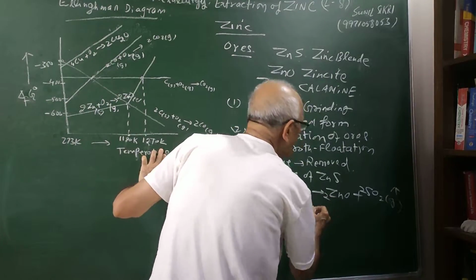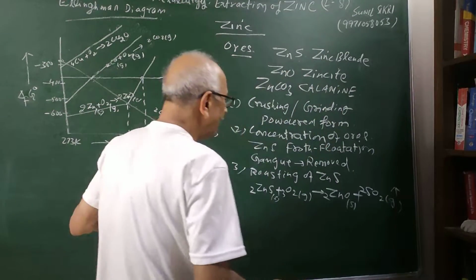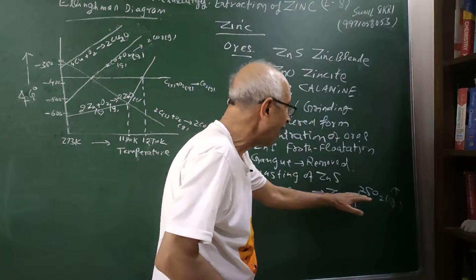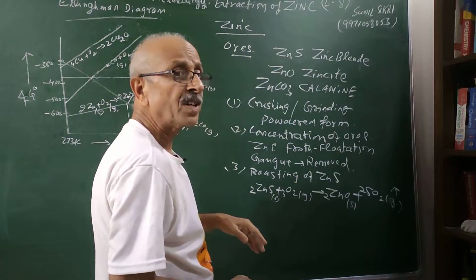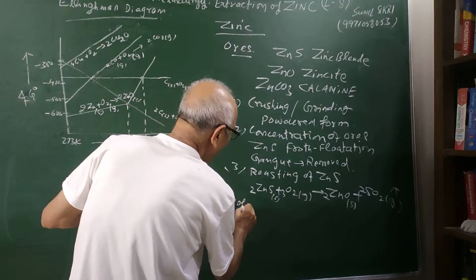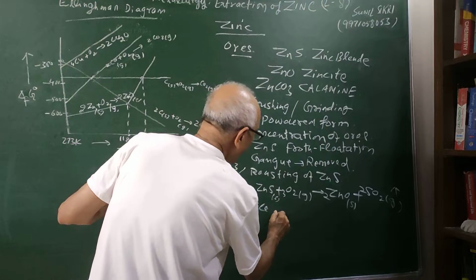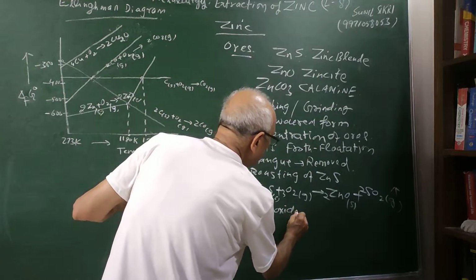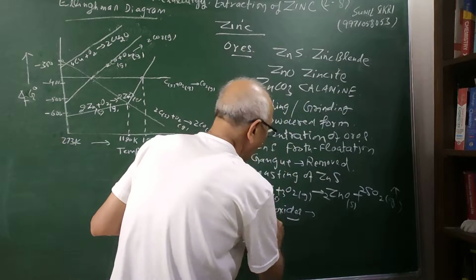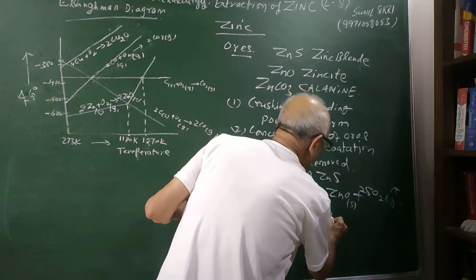So what we get here, students, is that we can oxidize to form zinc oxide, and sulfur dioxide we can use for the manufacture of sulfuric acid. Other volatile impurities, volatile oxides, if they are there, they are volatile, so they will evaporate.